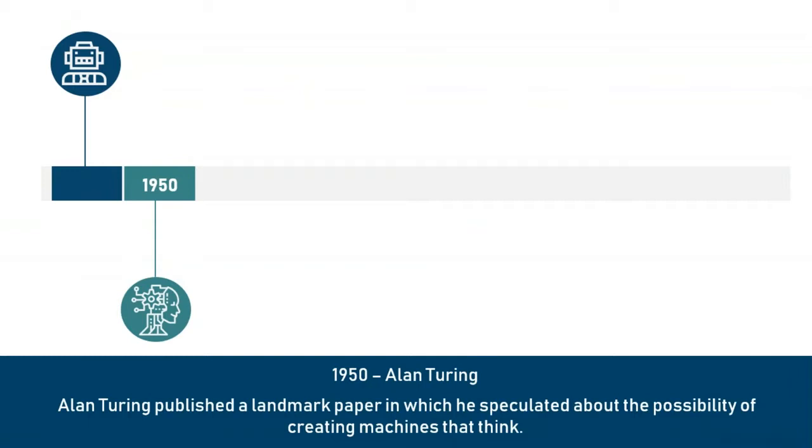So basically, if a machine can carry out a conversation that was indistinguishable from a conversation with a human being, then it was reasonable to say that the machine is thinking, meaning that the machine will pass the Turing test. Now, unfortunately, up to this date, we haven't found a machine that has fully cleared the Turing test. So, the Turing test was actually the first serious proposal in the philosophy of artificial intelligence.